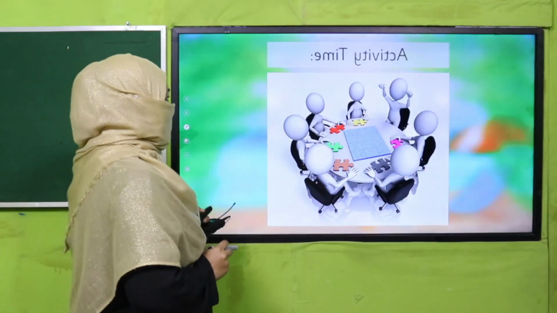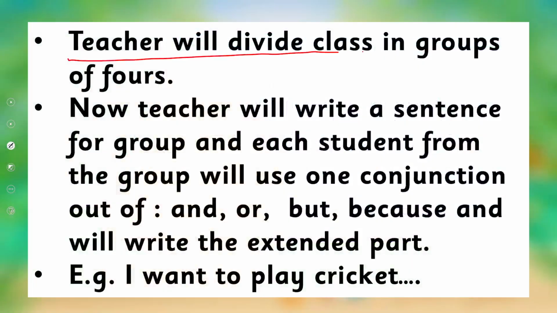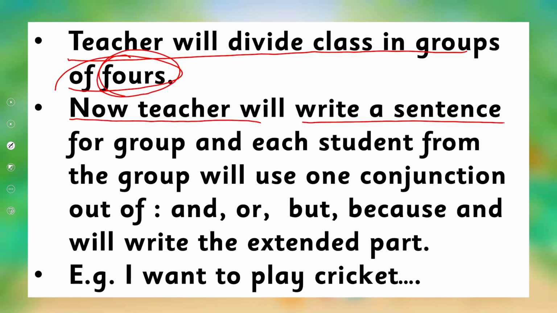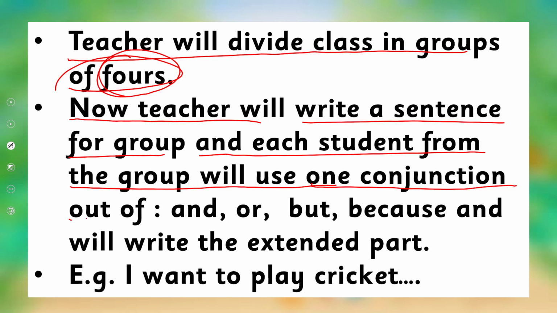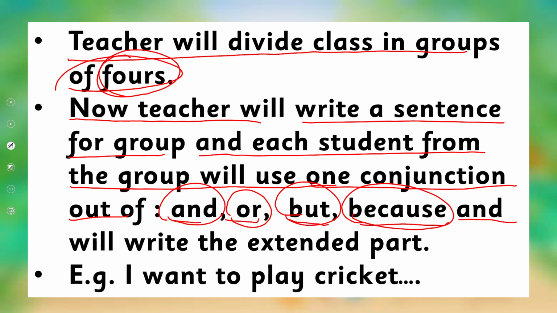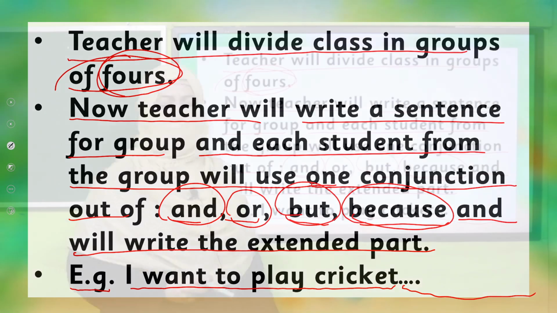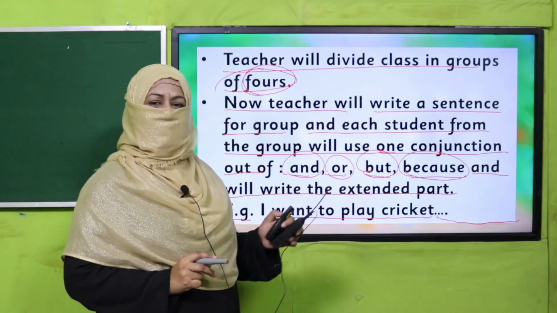So let's practice it through an activity. Teacher will divide the class into groups of 4, meaning in each group there will be 4 students. Now teacher will write a sentence for the group, and each student from the group will use one conjunction out of and, or, but, because. Out of these 4 you will select one and write the extended part. For example, I want to play cricket. So how will you continue? You will add a conjunction and continue accordingly, right? So pause the video, enjoy this activity, and then come back.